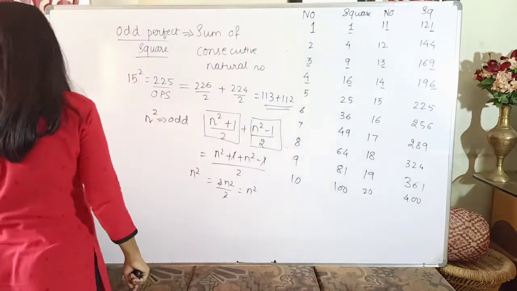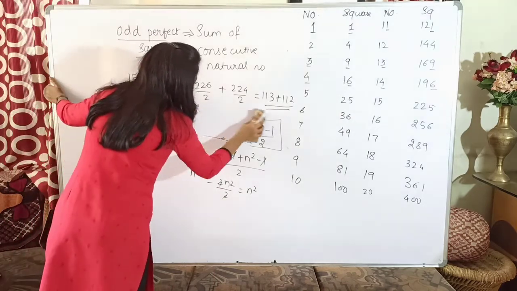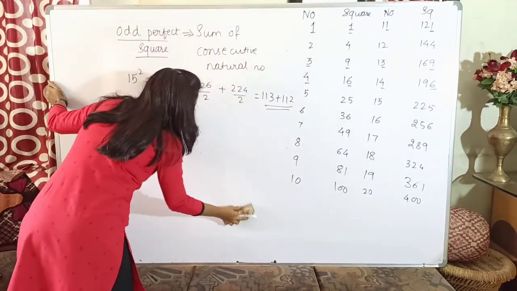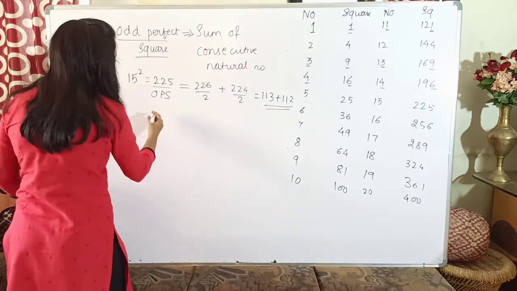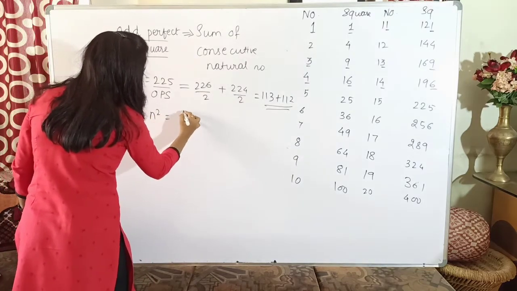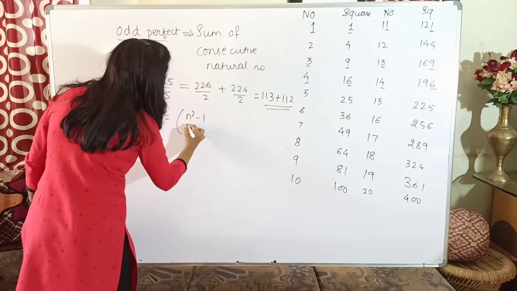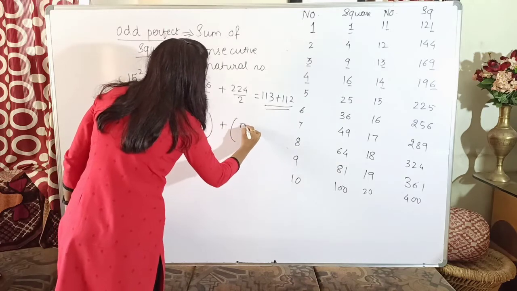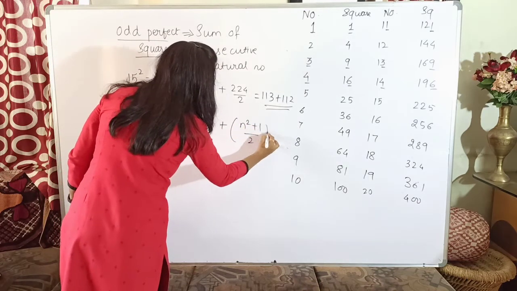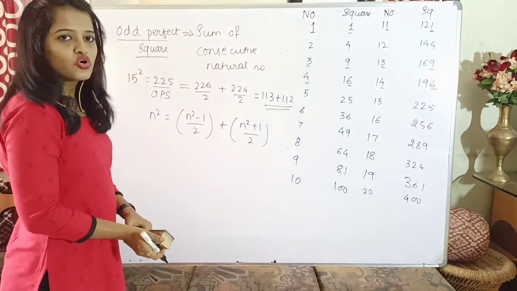Usually you write the lower number in the first place. Because we have seen the simplification part, I can directly write n square as (n square minus 1) by 2, whatever its value, plus (n square plus 1) by 2. And definitely these two will be consecutive numbers.